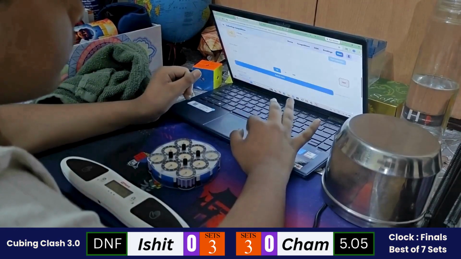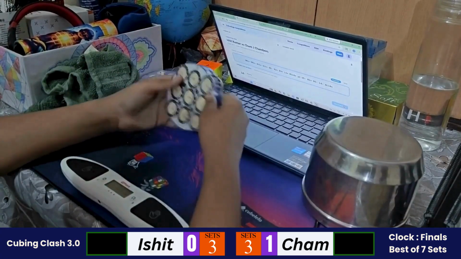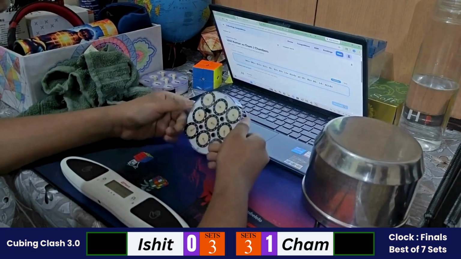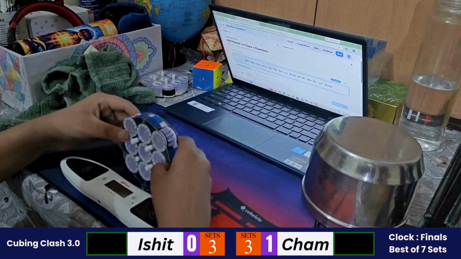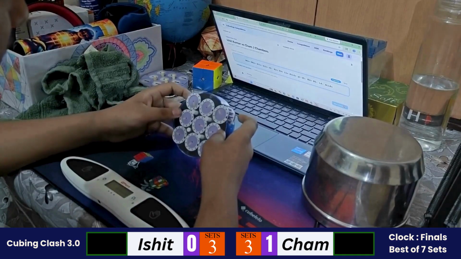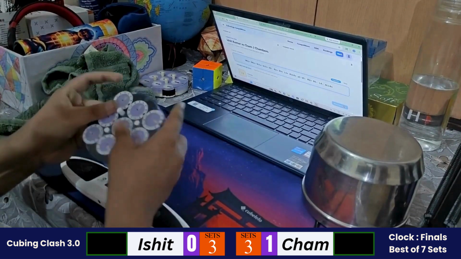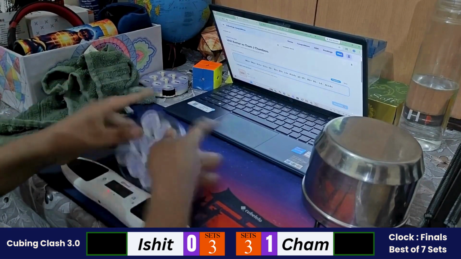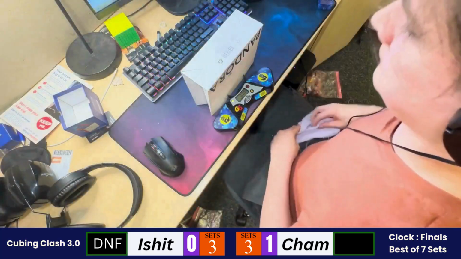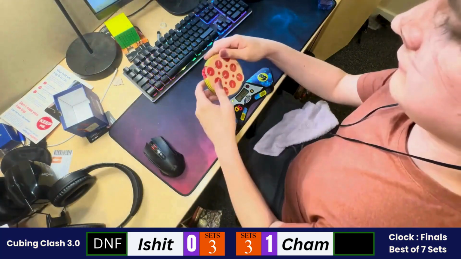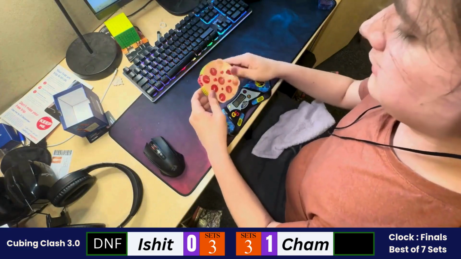So this is a place where you cannot bear a DNF because that is just throwing you off from the match. Ishit starting with the second solve. He needs to come back because he was in the lead a few minutes ago. So he needs to win this match to become the champion of Cubing Clash 3.0 for Clock. Started out with his second solve. Ishit is on a good pace, but a little bit of a mess up and a DNF again. So it's a door wide open for Cham, and he could easily win this solve and have a very big lead in the set and the match.